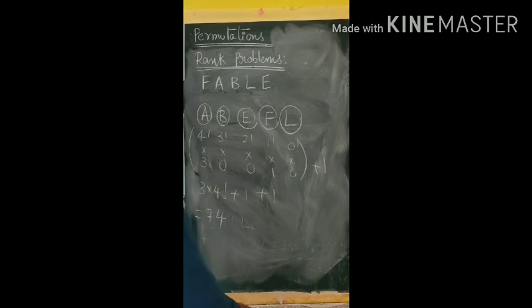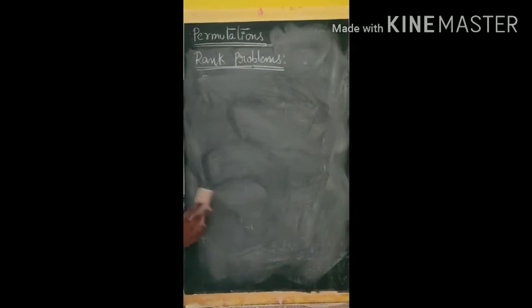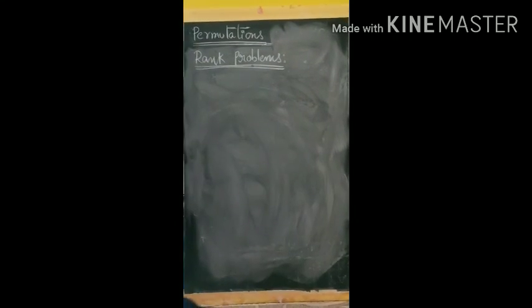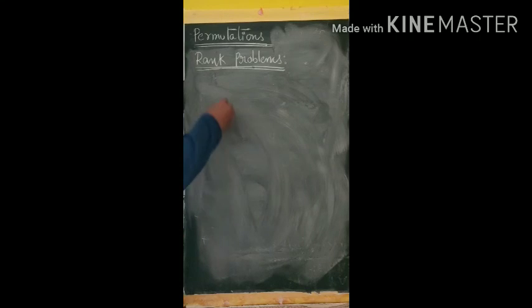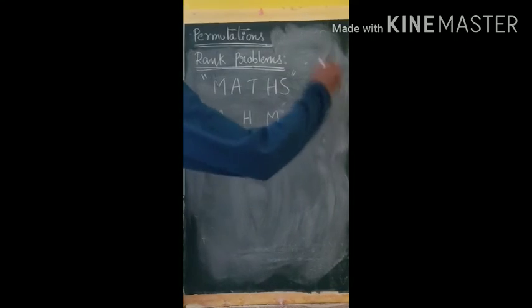One more example we are going to solve using this. That is an important word which we like more: MATHS. What is the rank of this word? First write the letters in alphabetical order: A, H, M, S, T.